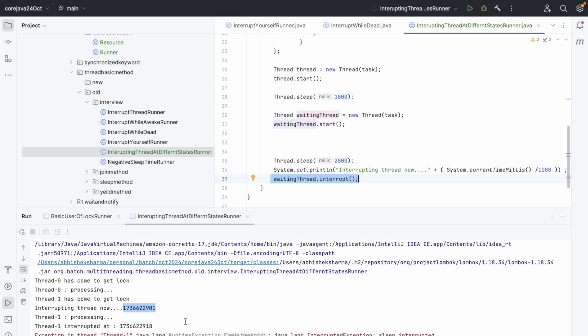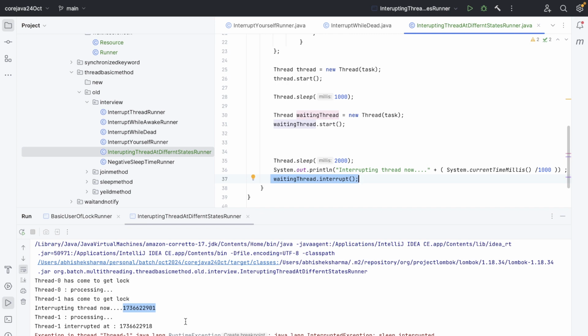So if I know that my thread is already doomed, why should I make it wait in the queue, and then when it gets the lock, I interrupt it, and then the interrupt exception will occur, and then it will end abruptly. So it makes no sense, right? If I know that my thread is doomed for good, then I should kill that thread at that particular moment only, right? That makes more sense, right?